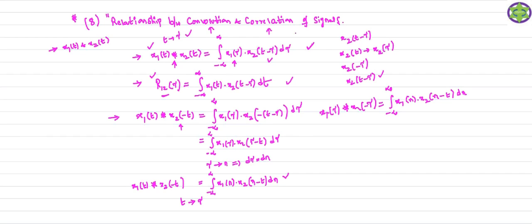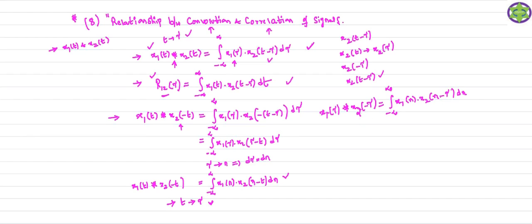Here t is replaced by tau. This is the expression I got by replacing t by another variable tau on both sides of the equation.